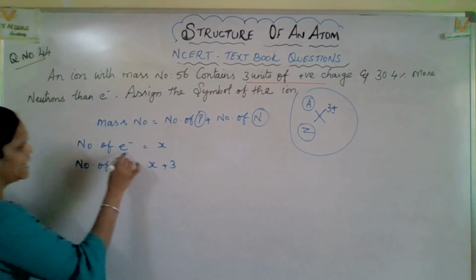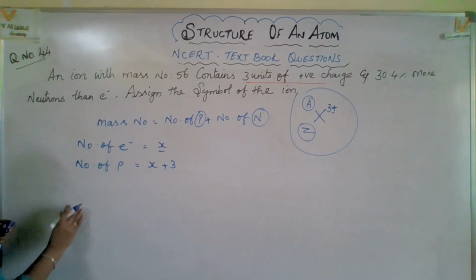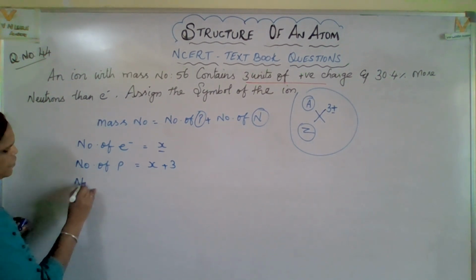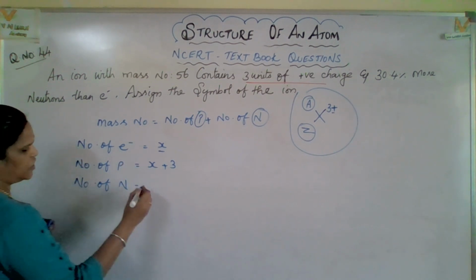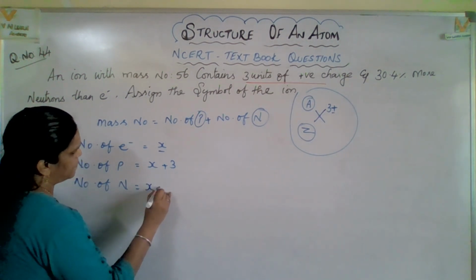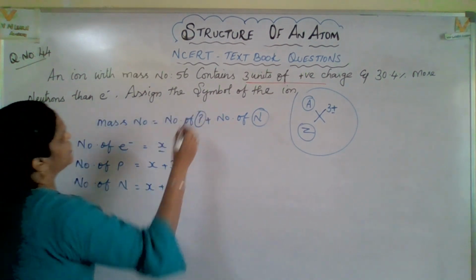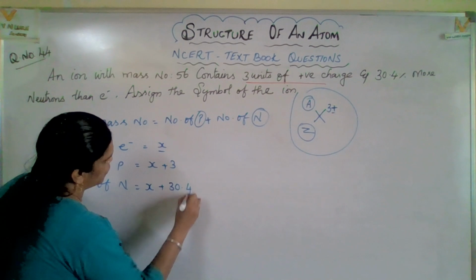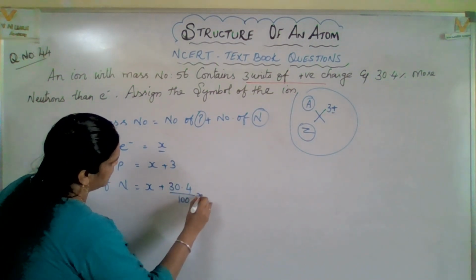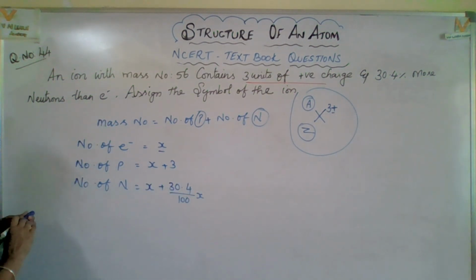Right? x is an electron. And number of neutrons, here x plus, they mentioned 30.4 by 100x.